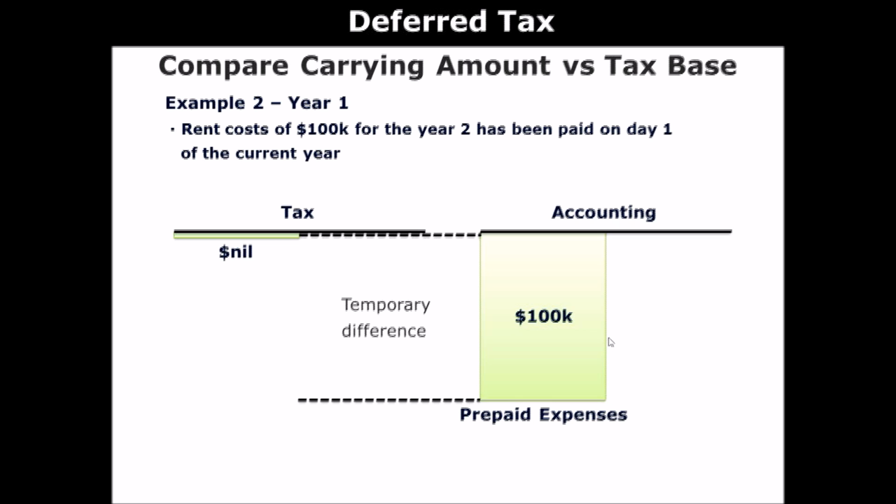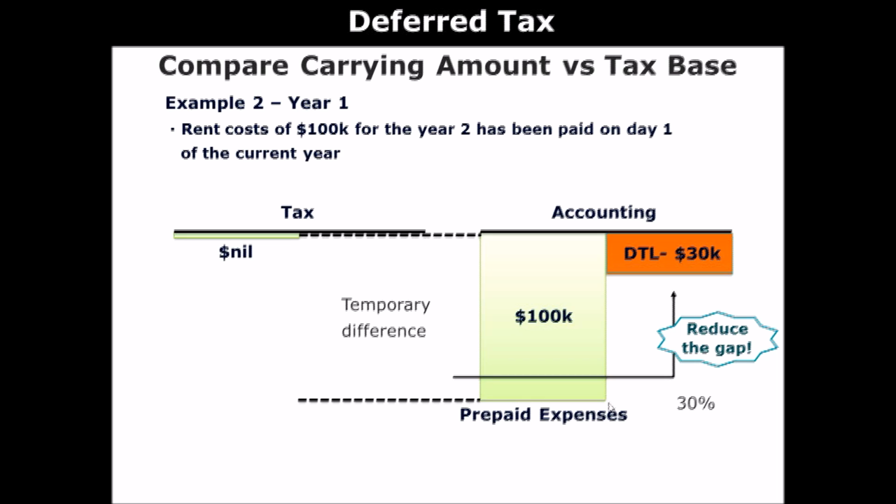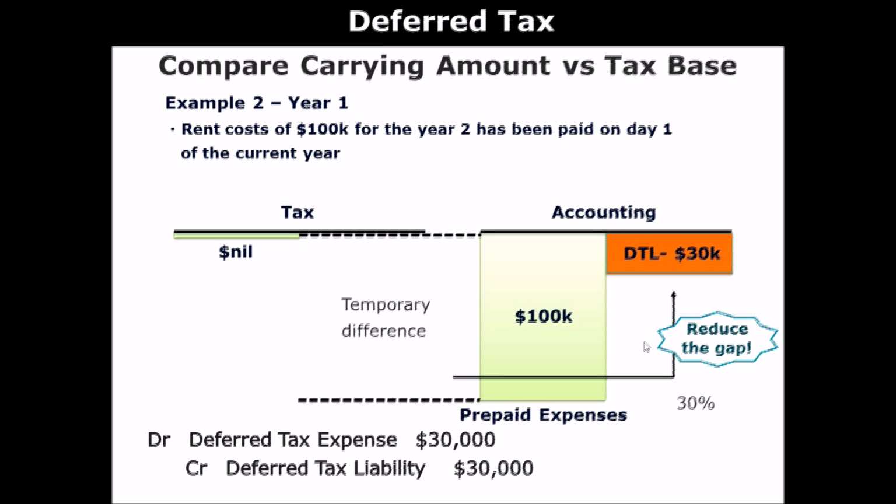Yes, you have to record deferred tax liability, right? Because if you record deferred tax asset, the temporary difference will be larger. So you just have to record liability. You have to just intuitively think, what can you do, right, to reduce the gap, right? So in this case, you just have to record deferred tax liability. It's very easy if you draw these diagrams. And what you have to record is deferred tax expense 30,000 and credit deferred tax liability 30,000.